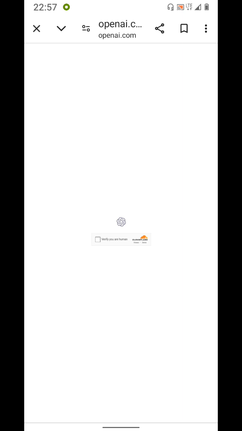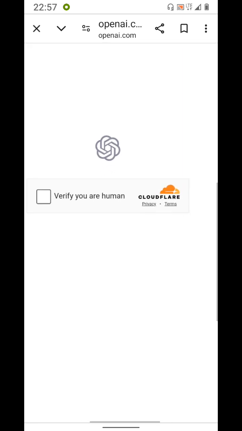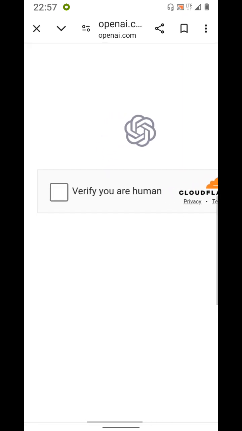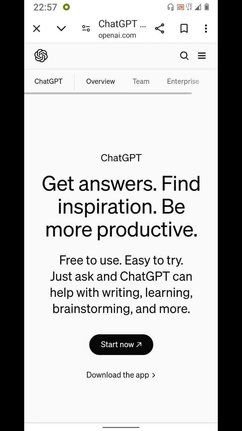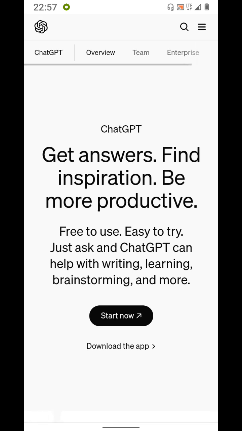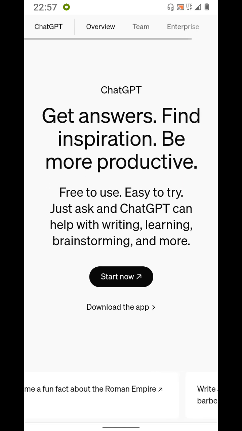Okay, let me see what it's saying. It said I should verify I'm human. So let me verify. Okay, I've verified I'm human. Beautiful. Now it's telling me get answers, find inspiration, be more productive, free to use, easy to write. Just ask and ChatGPT can help with writing, learning, brainstorming, and more. So tap on start now.